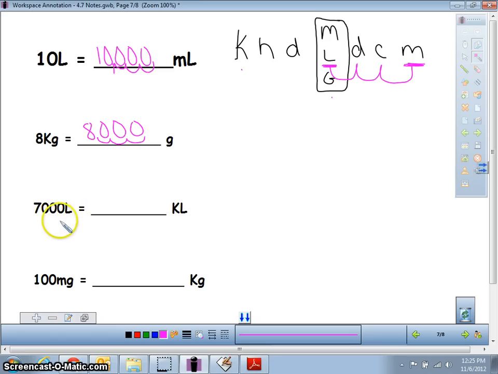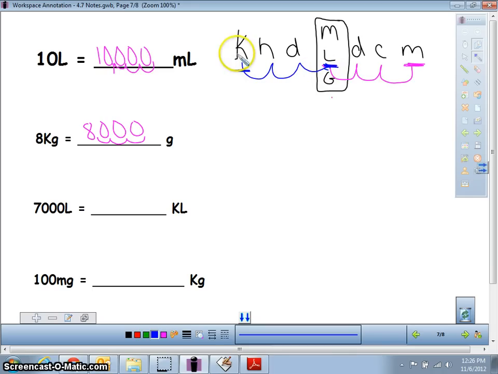So let's try this one. 7,000 liters, how many kiloliters? What's my first step? Aha! I need to find out, where am I starting? I'm starting here at the liters. This time we need to follow the blue line. And I want to end up here at the kiloliters. So now, how do I get from here to here? I go 1, 2, 3 whoops.